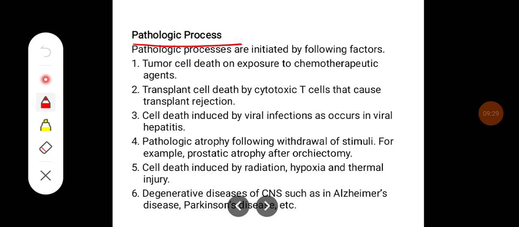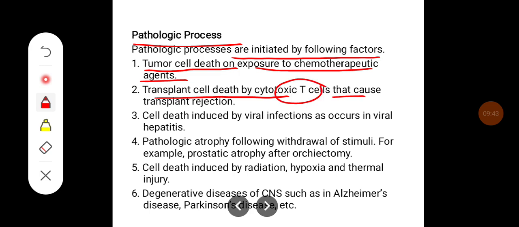Whereas pathological processes are initiated by the following factors: tumor cell death on exposure to chemotherapeutic agents, transplant cell death by cytotoxic T cells that cause transplant rejection, and cell death induced by viral infection as occurs in viral hepatitis.